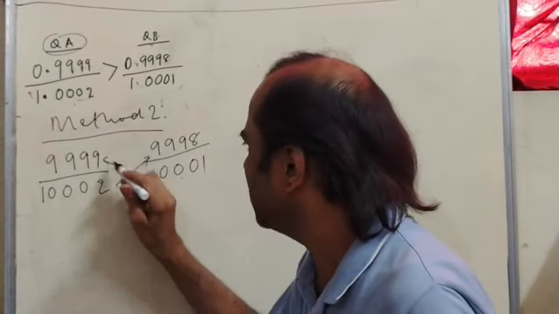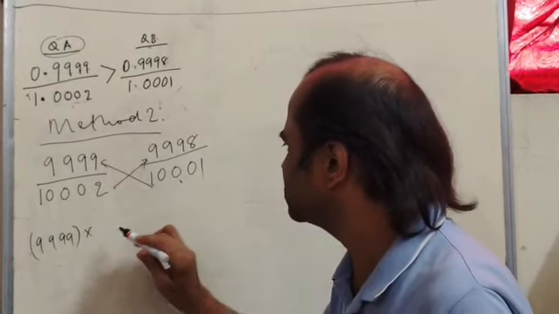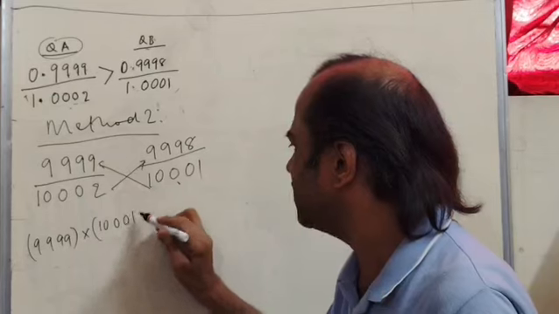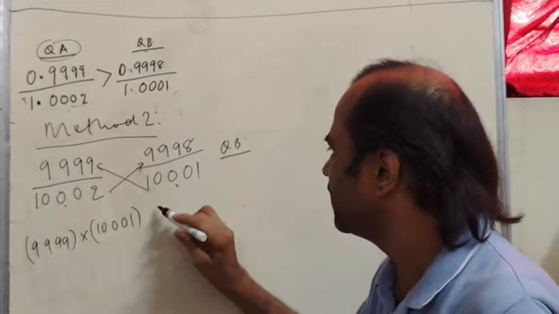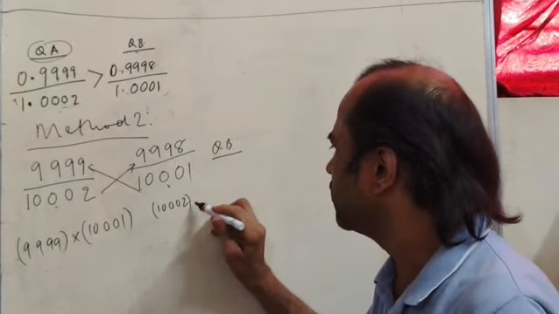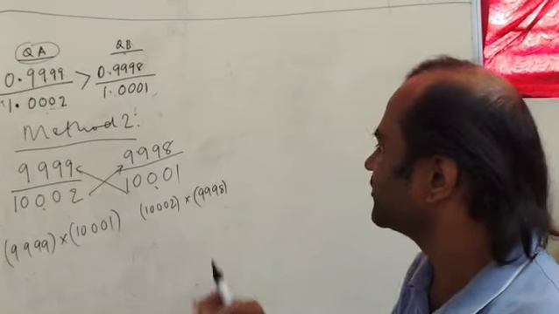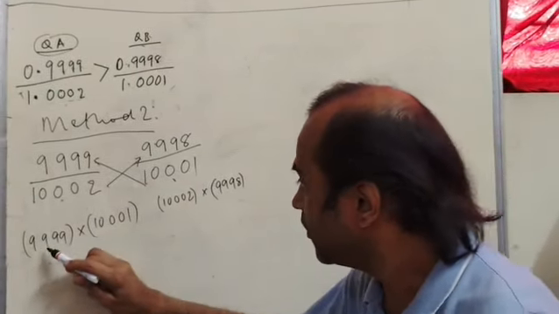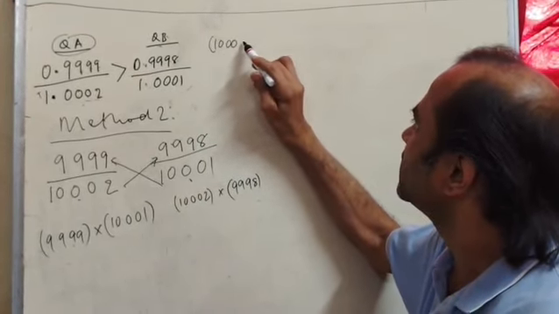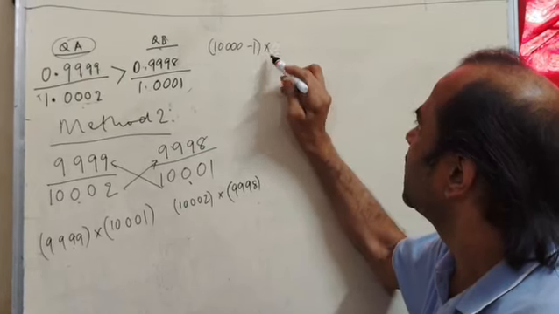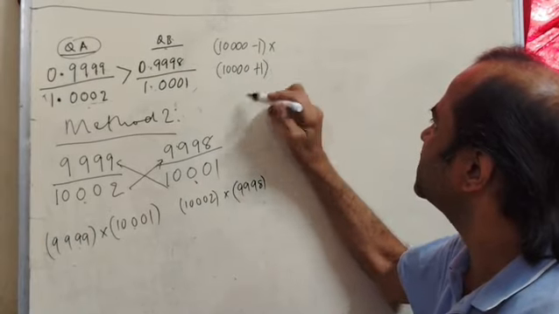Quantity A will now be the four nines multiplied with this denominator, which is 10,001, and under quantity B on the right side you will have 10,002 multiplied with 9998. These four nines, 9999, I can write as 10,000 minus 1, and this 10,001 I can write as 10,000 plus 1.